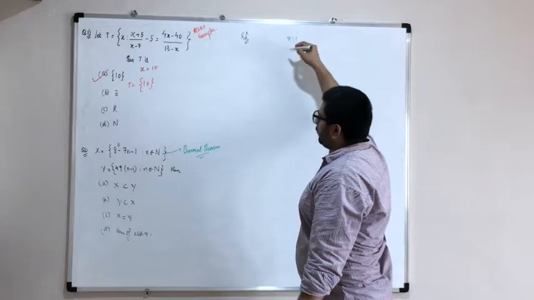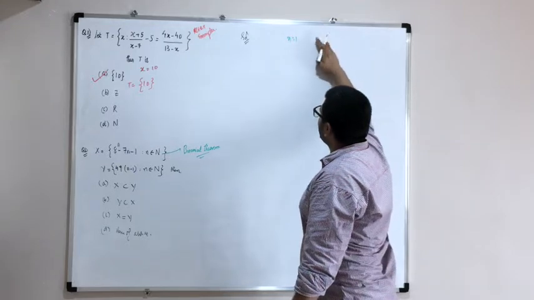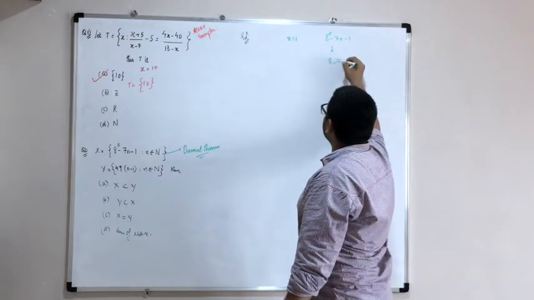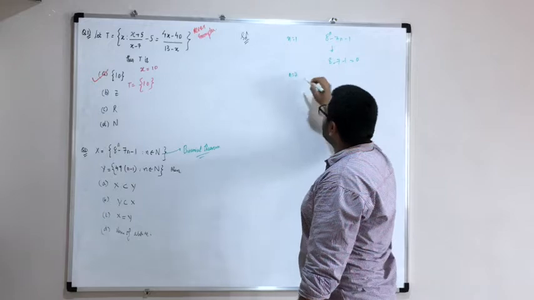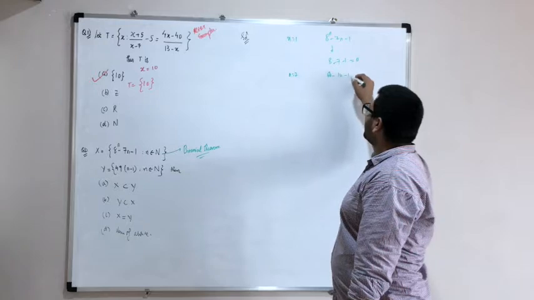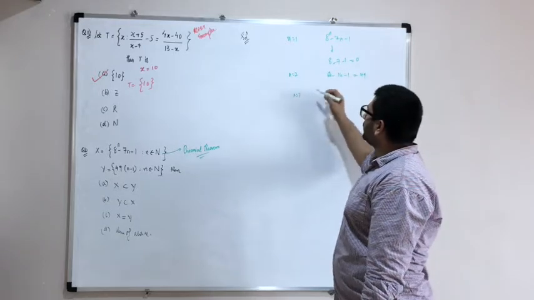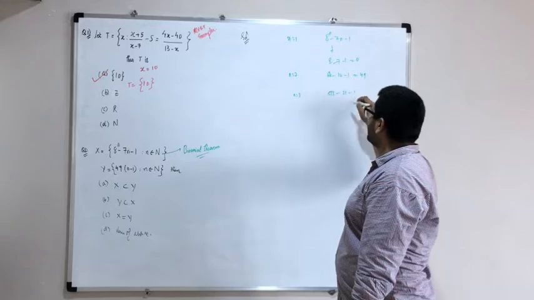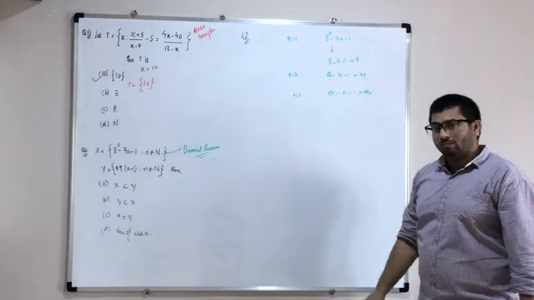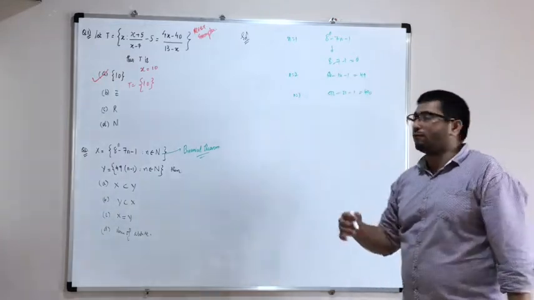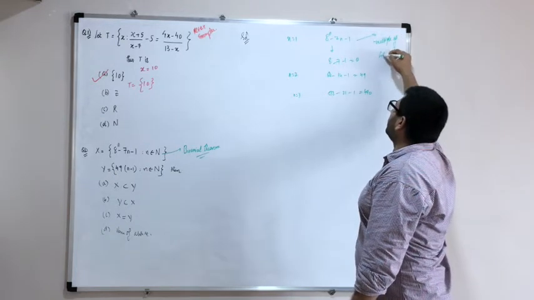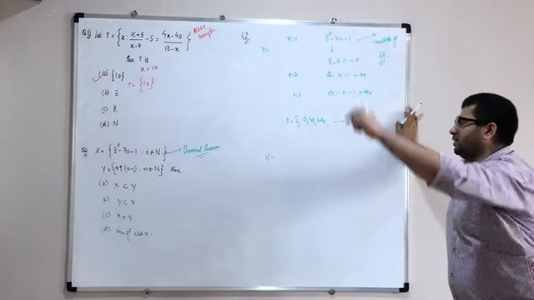So n equals 1. What do I get? X is nothing but 8 raised to n minus 7n minus 1. So this is nothing but 8 minus 7 minus 1, that's 0. n equals 2, what do you get from here? If you substitute n equals 2, you'll get 64 minus 14 minus 1, that will be 49. If you substitute n equals 3, you'll get 512 minus 21 minus 1, that will be 490. Correct? So 0, 49, 490. So these are multiples of 49. So what is this? Nothing but multiples of 49.